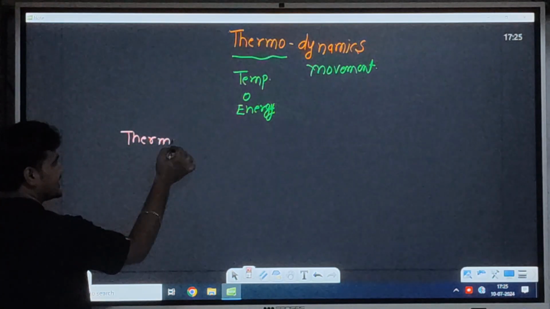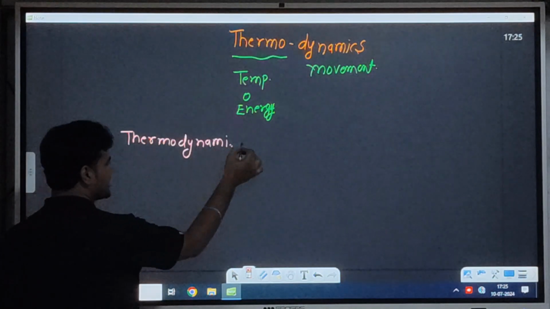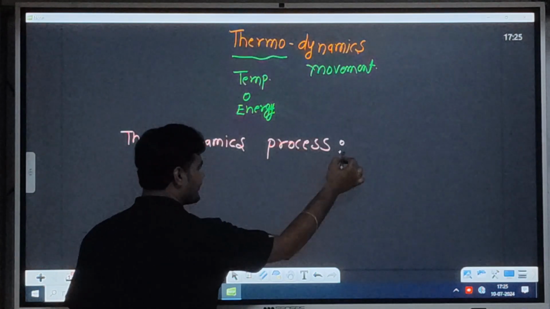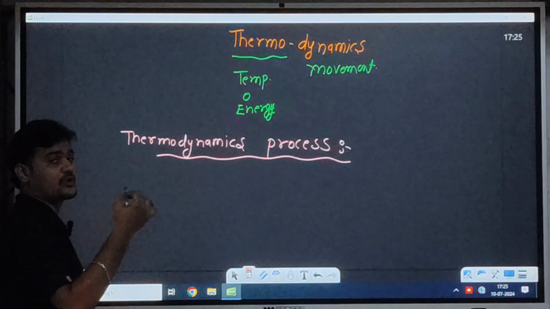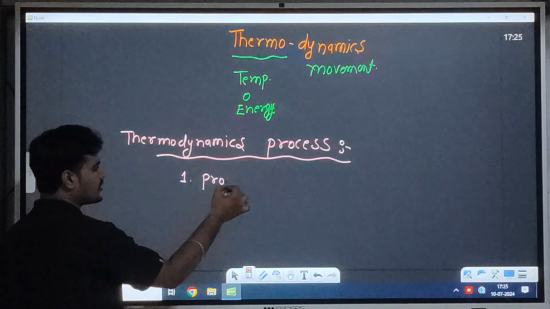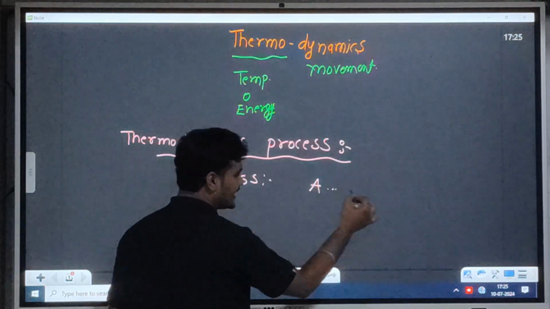Thermodynamics, I already explained its meaning, and now I want to explain what the process is. Obviously, thermodynamics has different types of process. First of all, we discuss the process. What is the meaning of process? Process means change from one phase to another.